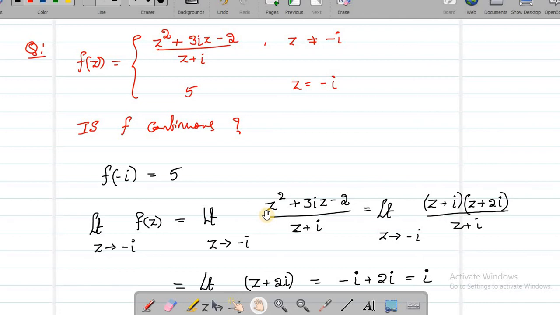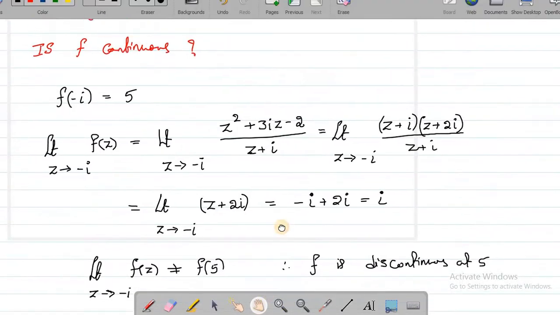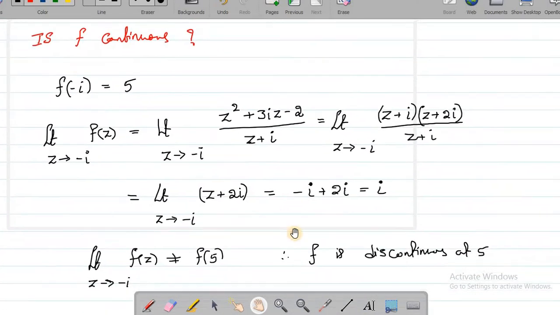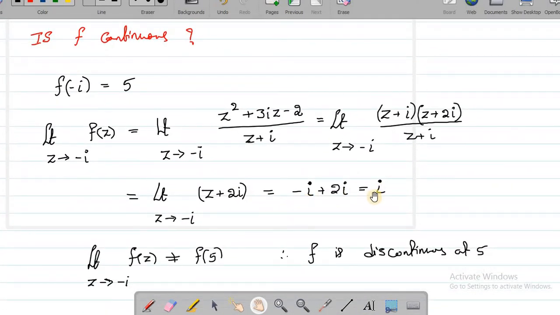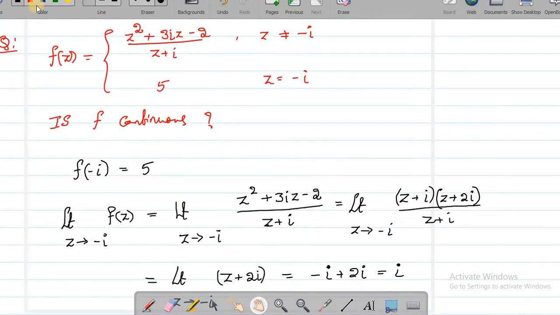So what do you suggest? What is a small change we need to do? See, we say the function is continuous when the limit value is equal to the function value. So anyway, we cannot change the limit value. Limit value is i, that's it. But you can change the function value, right? Here f of minus i is defined to be 5. What happens if I change this? Because I'm just making a change at one point, not at many points.